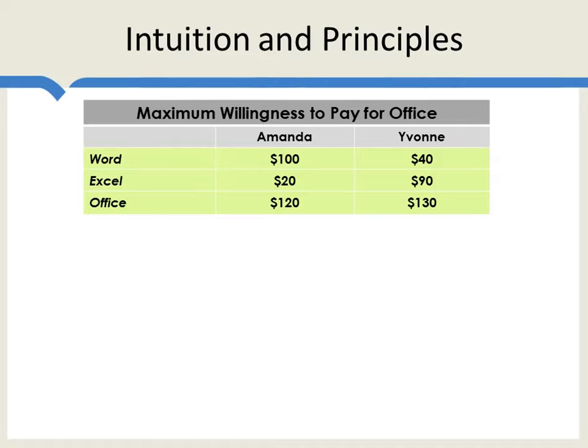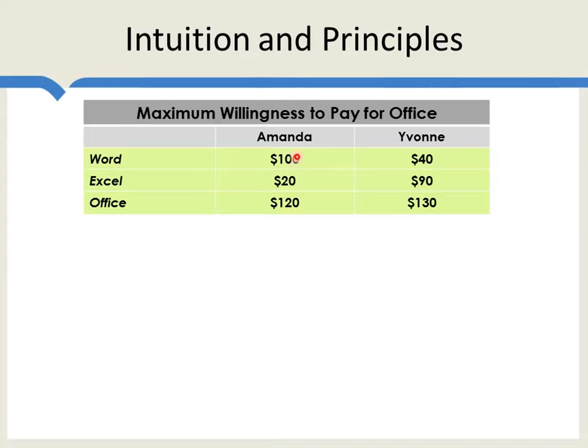On the other hand, look at what happens when the firm bundles. The variability between the bundle values is now much, much lower. Because the variability is lower, the firm is able to price it closer to the mean and grab up more of the consumer surplus. Now in this case, the bundling works particularly effectively because Amanda and Yvonne have negative correlations.